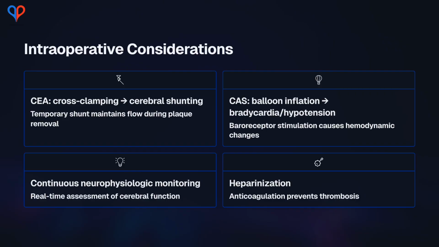Intraoperatively, CEA introduces a period of carotid cross-clamping, often mitigated by shunt placement. Neurophysiologic monitoring, EEG, or cerebral oximetry, detects perfusion dips. CAS risks bradycardia or hypotension during balloon inflation due to baroreceptor activation. Both require careful heparinization to minimize thrombosis.